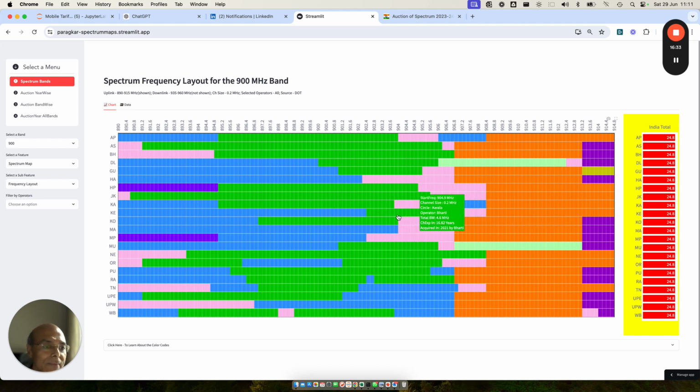Kerala, Vodafone has 12.4, Bharti has 4.6, and then 1.45 megahertz here, and then we have 6.4, then 10 megahertz here. There will be a problem because it's only 10 megahertz, not 15 megahertz.